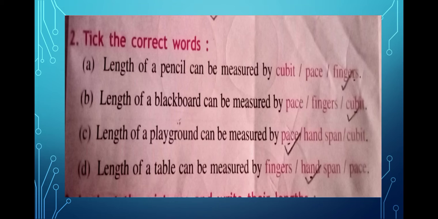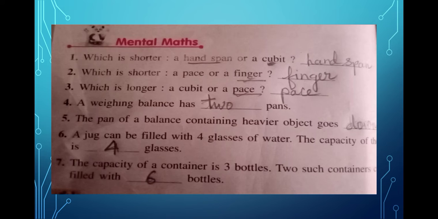Now again today we will be doing the mental maths from page number 100. That is also very important, which you must not miss. Many have not written it, I have checked, that's why I am giving it again and again. Which is shorter, a handspan or a cubit? It is handspan, so you have to write handspan here.